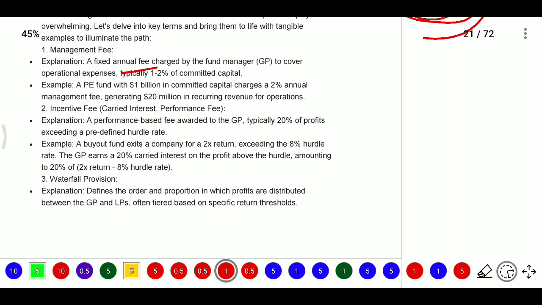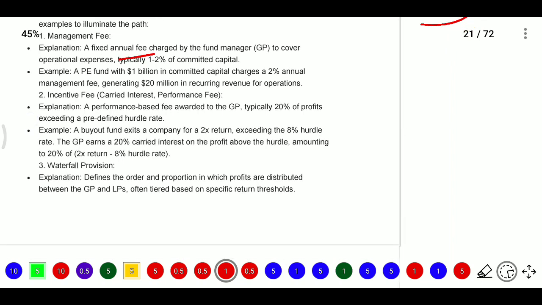For example, a PE fund with $1 billion in committed capital will charge 2% annual management fee, which means they generate 20 million in recurring revenue for operations. For the fund house it becomes revenue, and for the partner it becomes an expense. Next, incentive fee. Incentive fee is also known as carried interest, also known as performance fee, also known as preferred returns. It is a performance based fee awarded to the general partner.